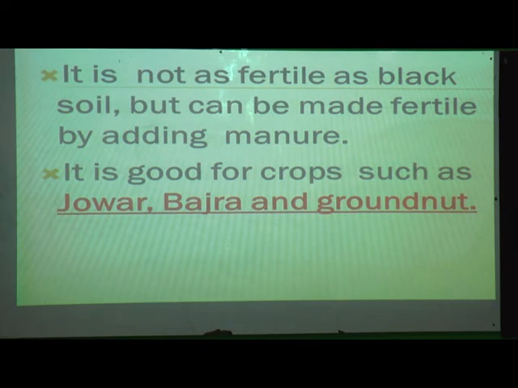At your home, do you have pots in your balcony? Yes, we have rose plants, different types of flowers at home. Daily you give water to the plants, isn't it? So to get nice flowers, what will you do? You will put some dung, cow dung, correct? So that is manure. The soil can be made fertile by adding fertilizers, manure. It is good for crops.